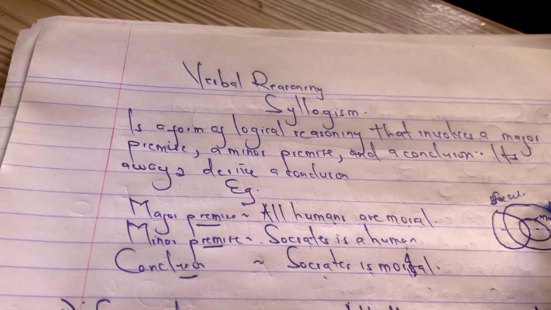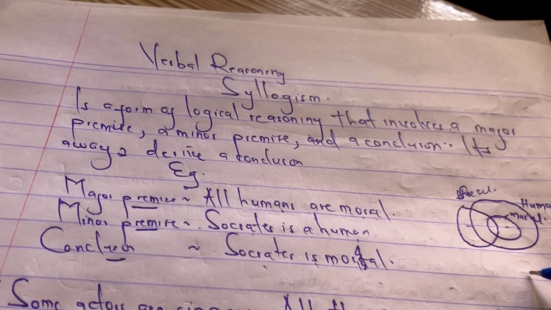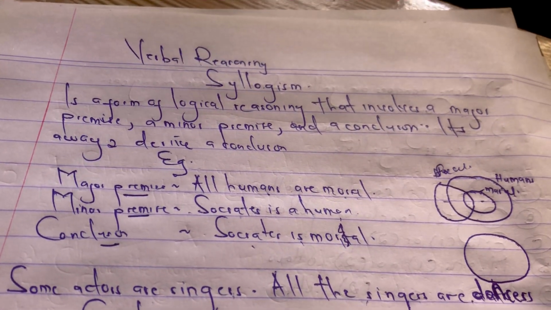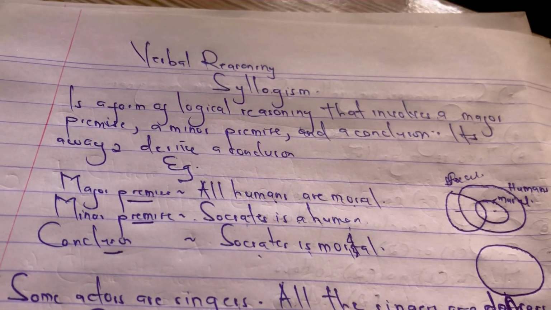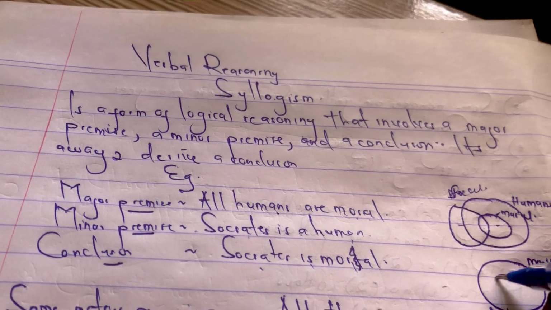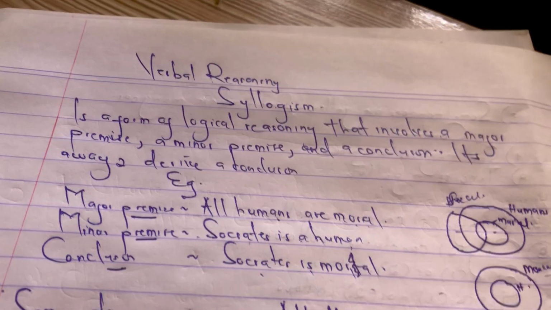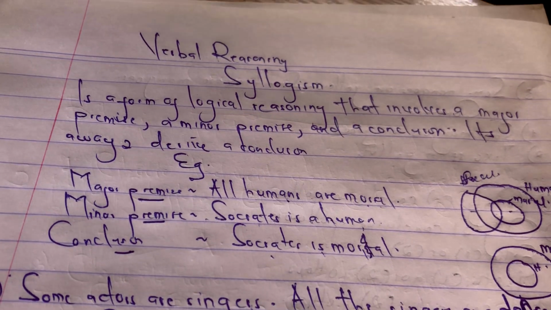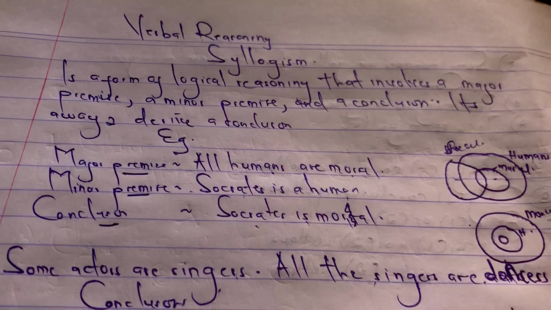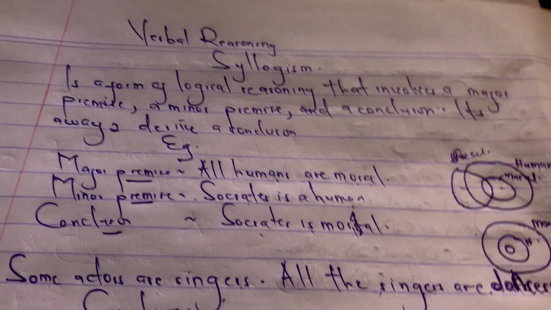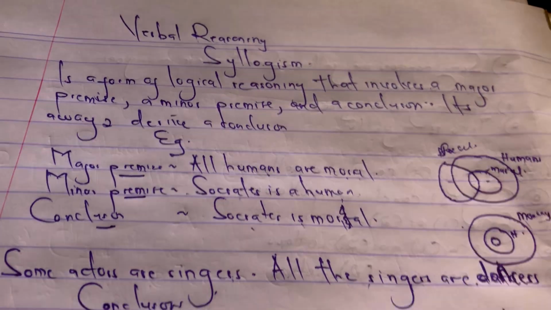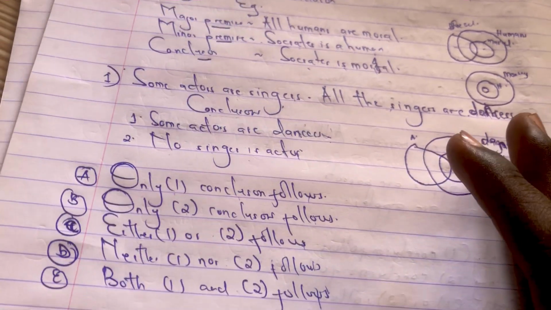So if we are to show it here, let me do it again. This is the major premise. They're saying all humans are moral. Are we together? And then Socrates is a human. So this is the morality, and this is the humans. The humans are all moral. But they are saying Socrates is a human, so Socrates would be a human here in between. So that means the conclusion is Socrates is also moral since he's under the circle of morality. Are we together? So let's look at some of the aptitudes here trying to explain that.